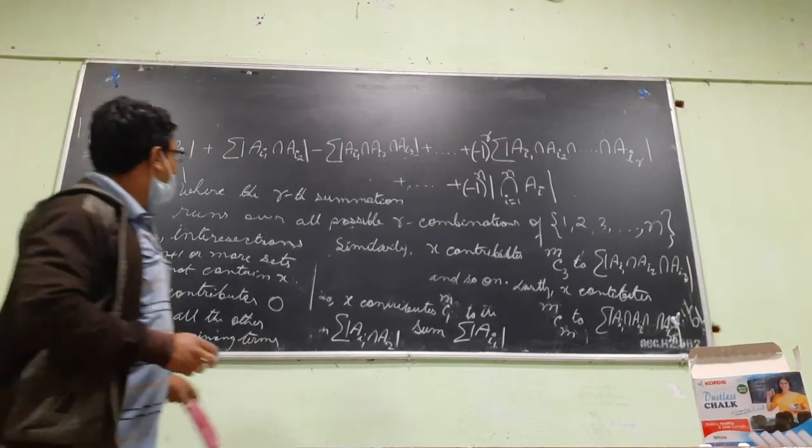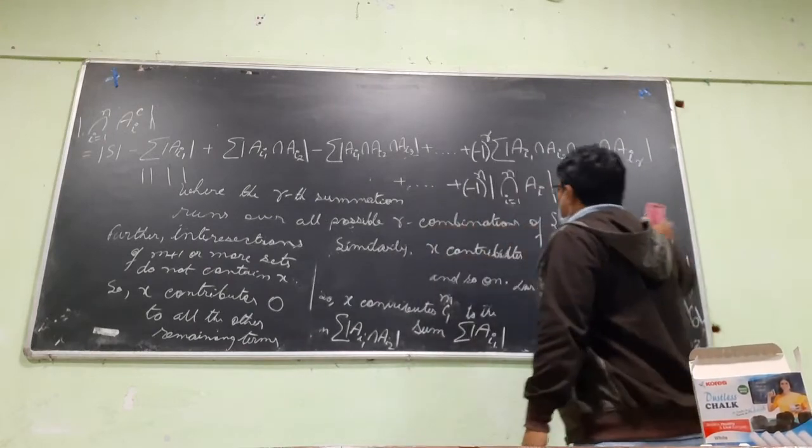So ultimately, how many times is x counted? This is what we have to see.